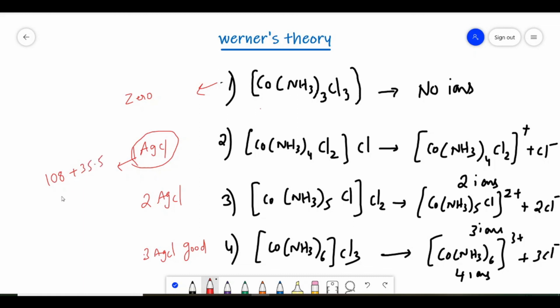So if you add this, we get 143.5. In the options, he will give the weight of 143.5 or something. This is the second example. He will give this as 2 times. So in this way, he will also ask the weight of AgCl formed. So that's all for the day. Thank you.